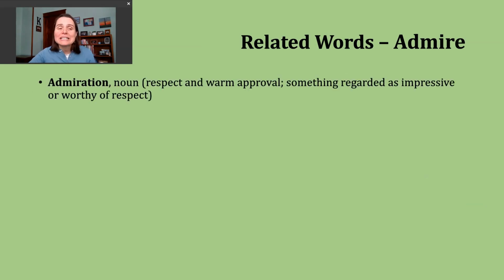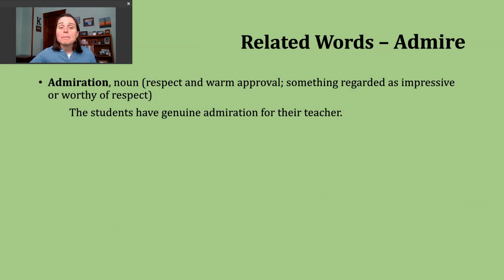The first word we're going to discuss today is the noun admiration. This noun can have a couple different meanings. One way we use it is to talk about respect or warm approval. This could be respect of someone or something. An example of this might be, the students have genuine admiration for their teacher. Right? Saying the students respect and approve the teacher.